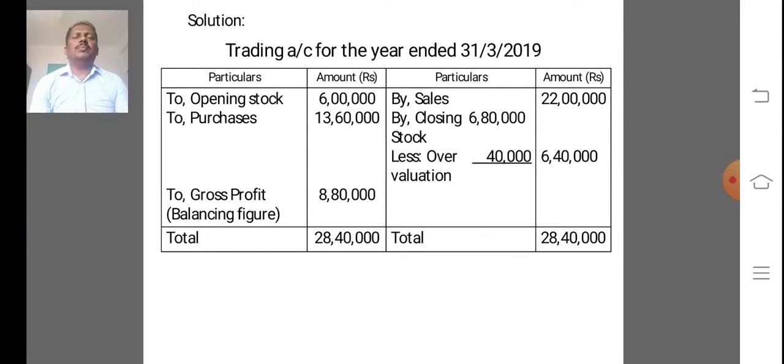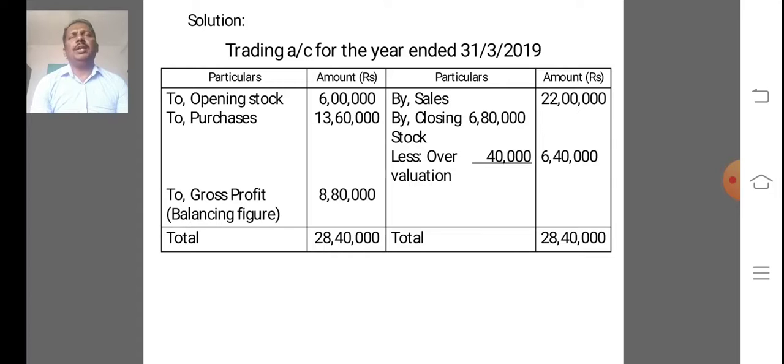So in this stage, we concentrate, we identify those expenses that are incurred before fire date. So to opening stock, that is 6 lakhs, we are debiting.